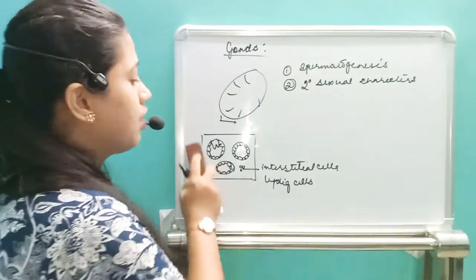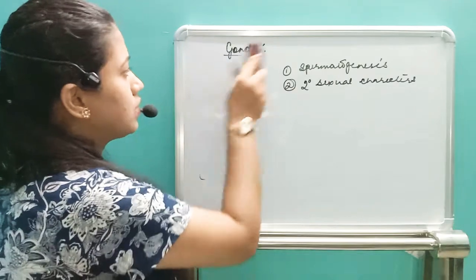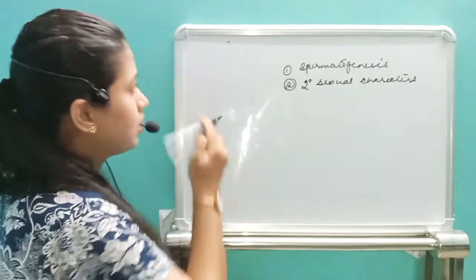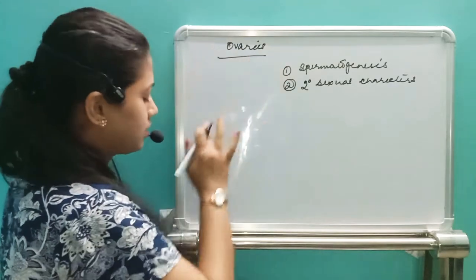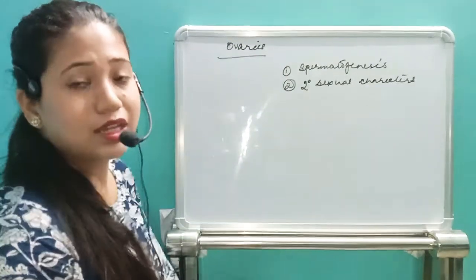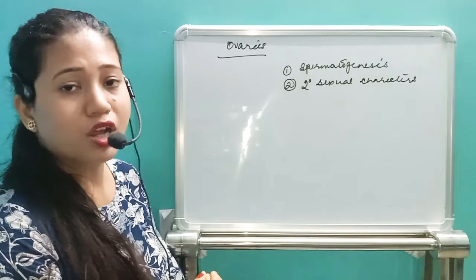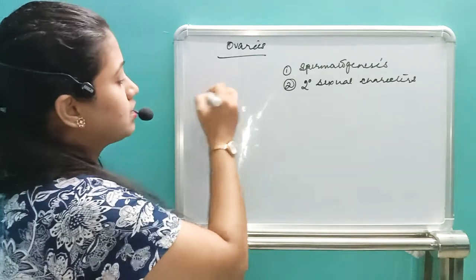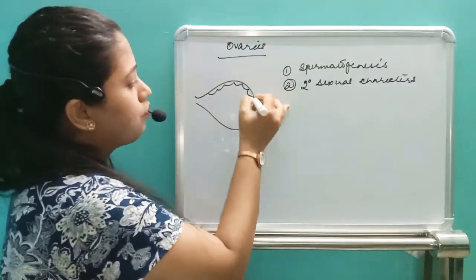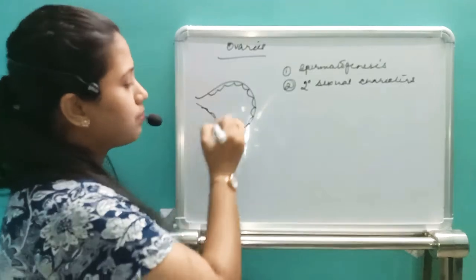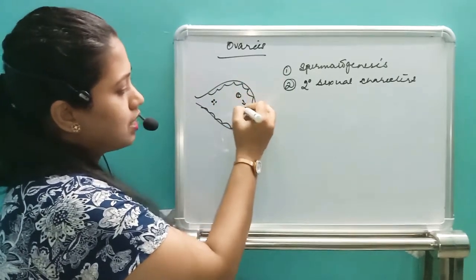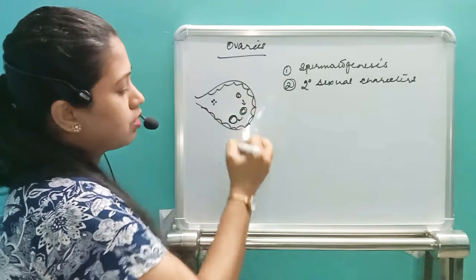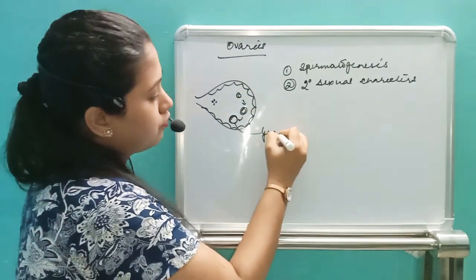So next we will see in case of ovaries, what is it? Okay, so actually in the ovaries, we just remember this thing, but in detail you will get it in the second year, in the human reproduction chapter. In the pair of ovaries, these are lined with the germinal epithelium. Inside we are going to have some cells which are growing, and at one period of time it is called the Graafian follicle.